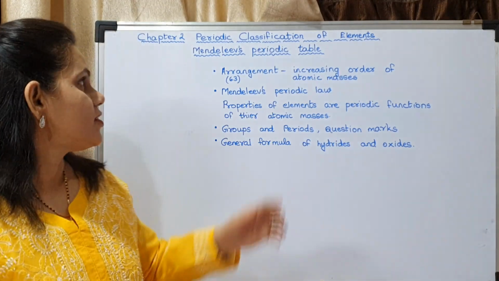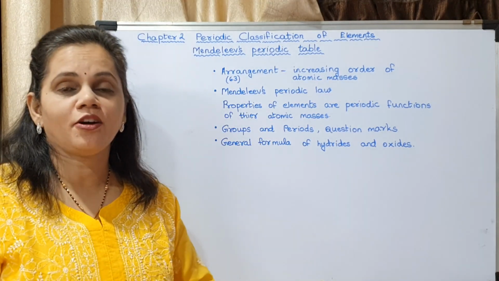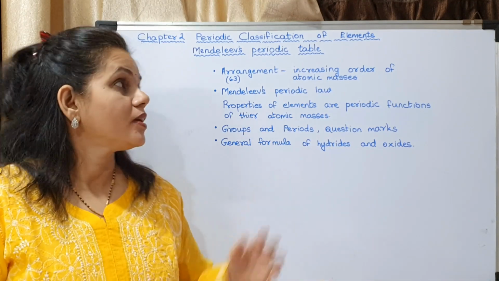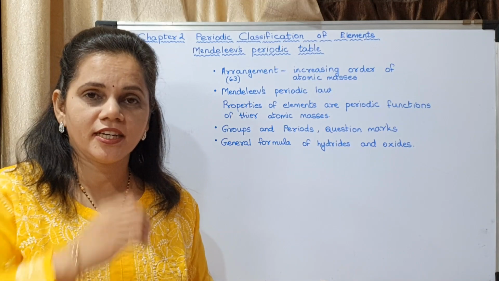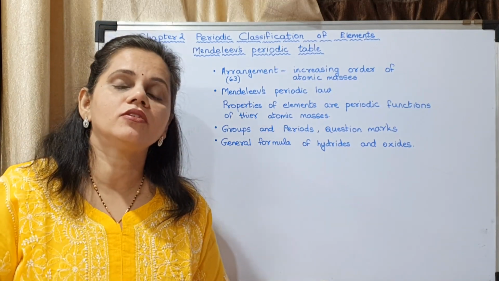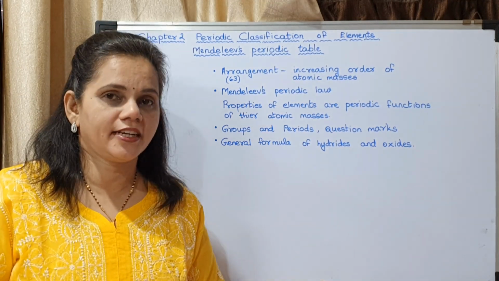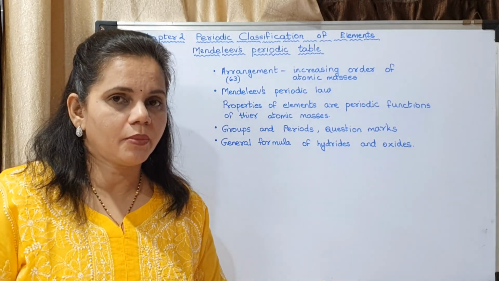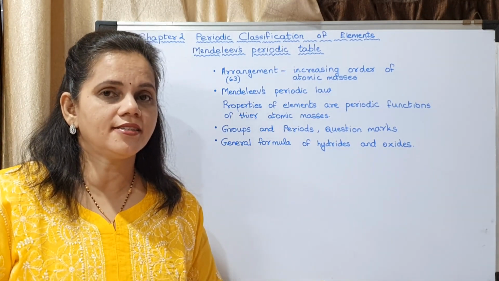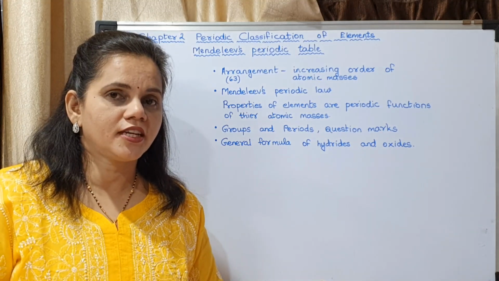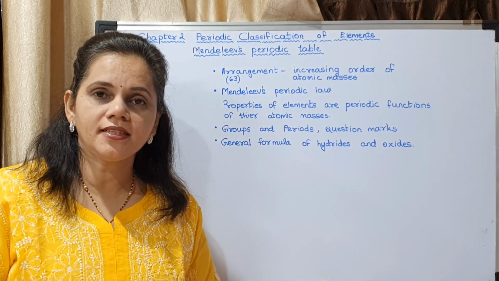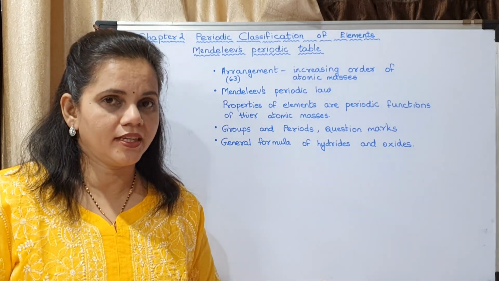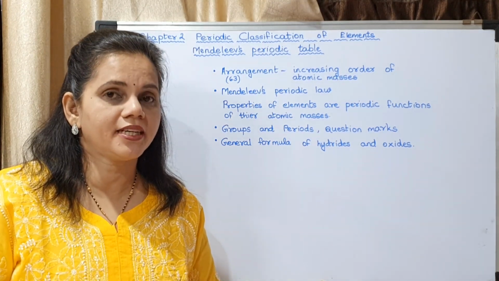So this is the third topic for today, that is Mendeleev's periodic table. Before going into Mendeleev's periodic table, we will discuss the homework which I had given you yesterday. I had given you 3 questions about Dobereiner's law of triads, Newland's law of octaves, then the demerits, and to identify the Dobereiner's triads from the textbook.